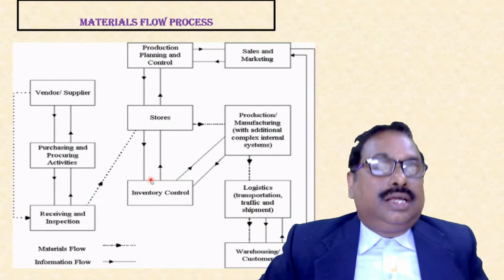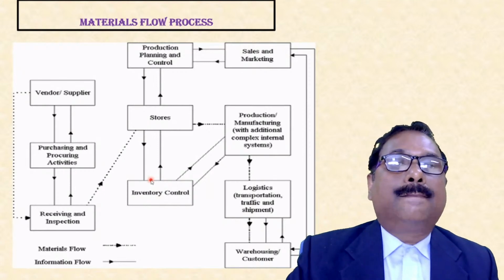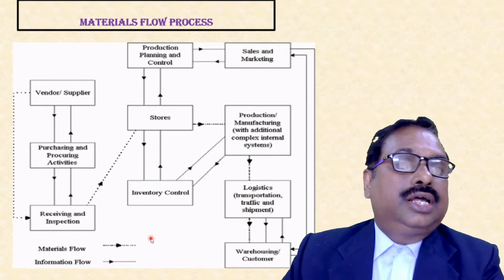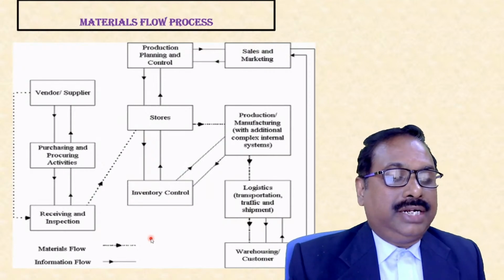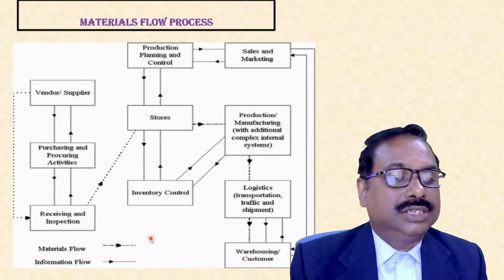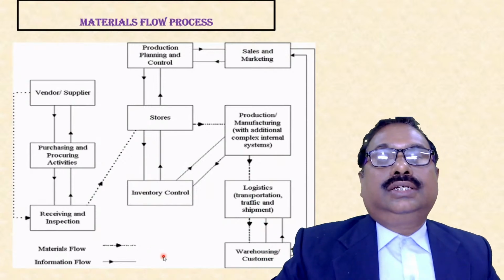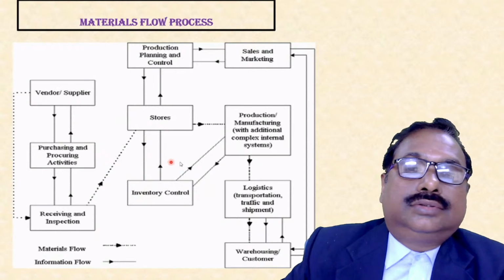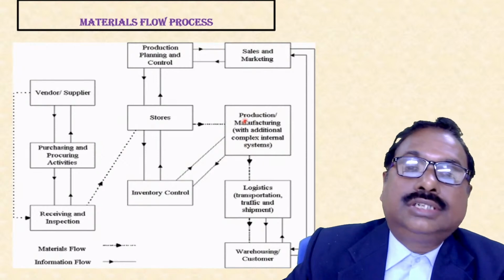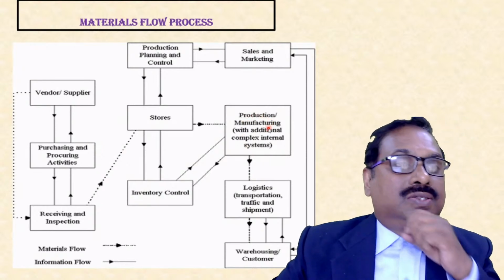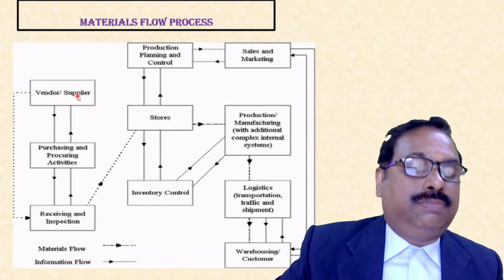So next is the materials flow process. Here we will see the materials flow as well as the information flow. Suppose this is the production unit. Here is the vendor and supplier.